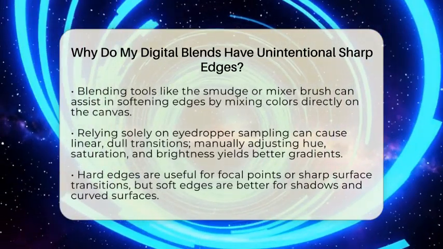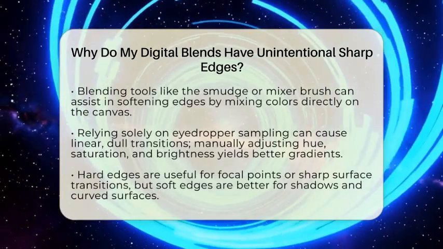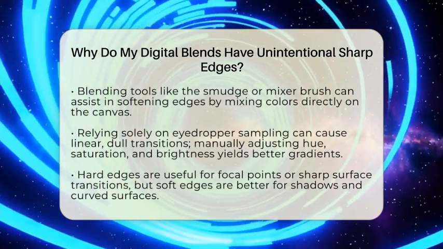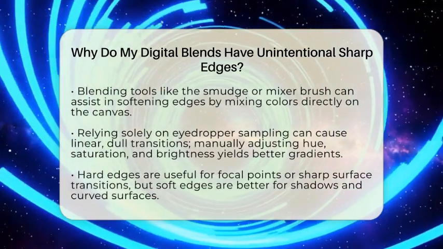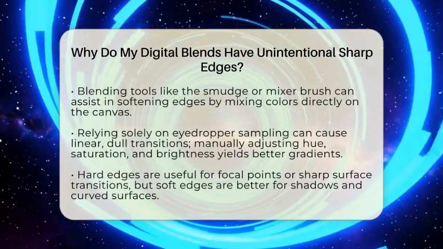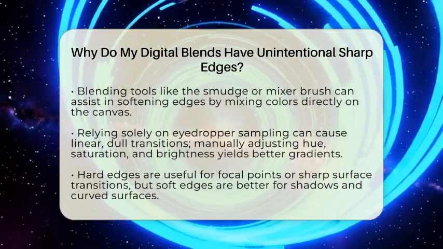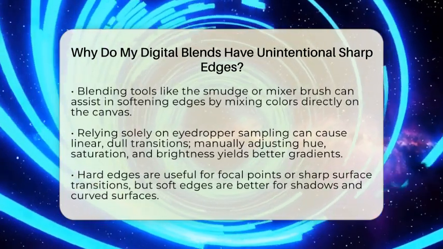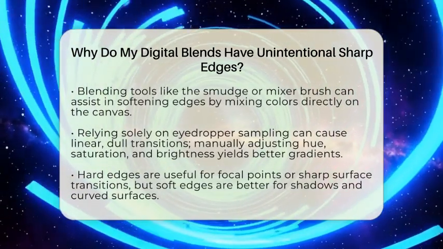Another common cause is how you handle color sampling. Relying solely on the eyedropper tool to pick intermediate colors can lead to linear blending. This method often results in dull or artificial transitions that highlight edges instead of softening them. Instead, try manually adjusting the hue, saturation, and brightness between colors. Slightly shifting these parameters can produce more natural, pleasing gradients.